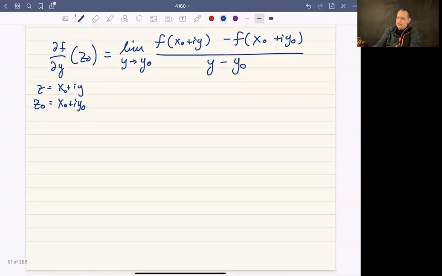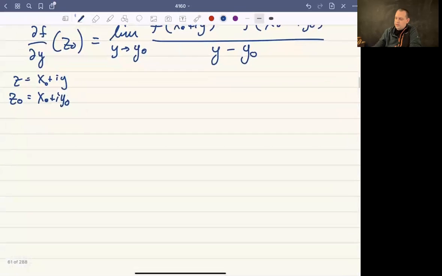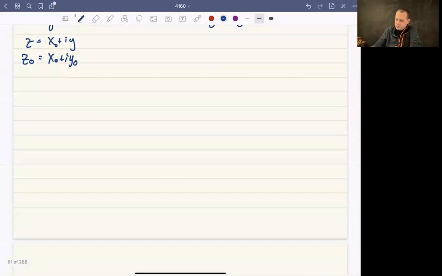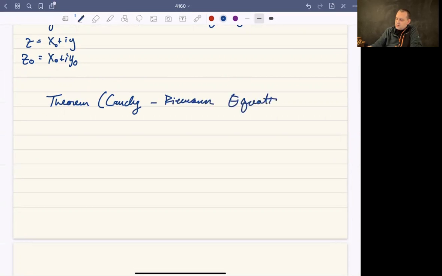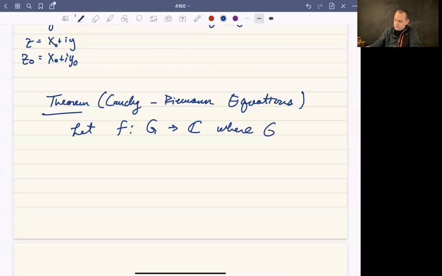And it turns out that there's a relationship between these two quantities, and the relationship is exactly the Cauchy-Riemann equations. We can call this a theorem, or we can just call them the Cauchy-Riemann equations. What this tells us is that there's a relationship between these two partial derivatives. So let's let f be a function from a set G to C, where G is open.